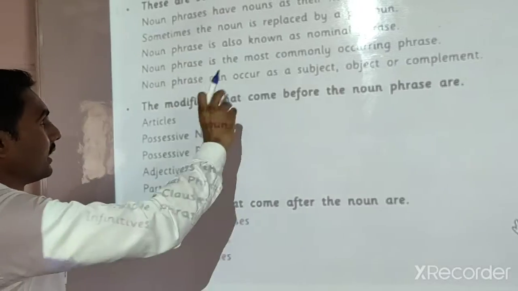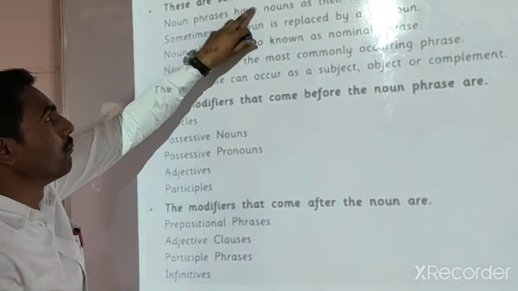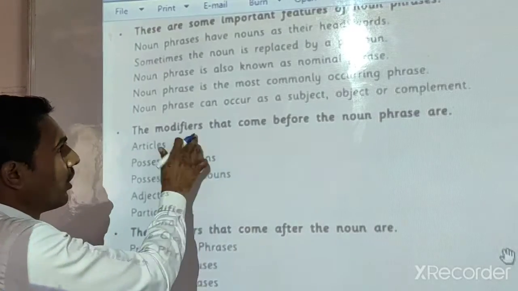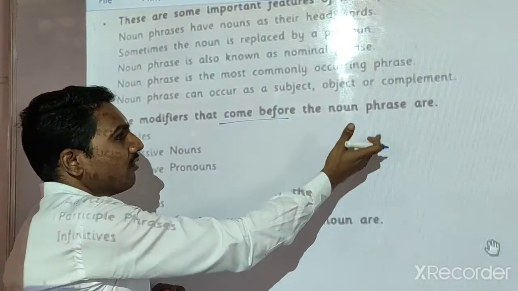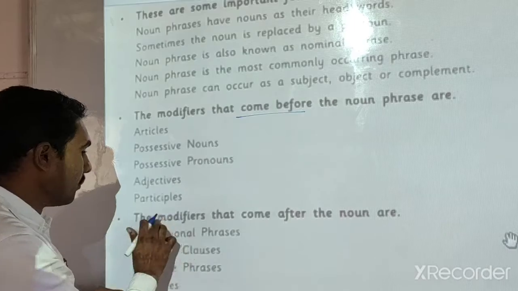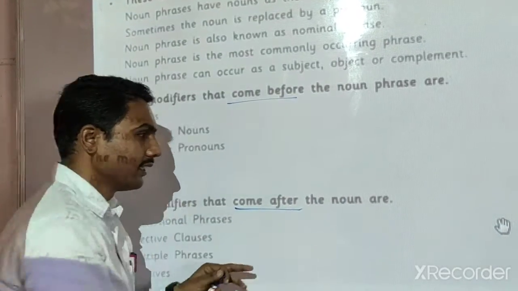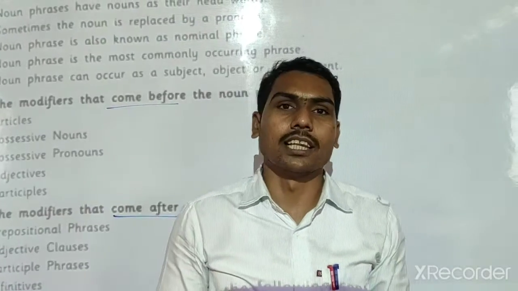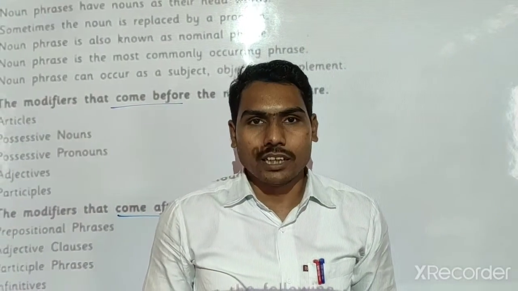In this chapter we saw the important features of noun phrases, then the modifiers that come before the noun, and then the modifiers that come after the noun. In this way we can learn this lesson. The remaining part of this lesson we will see in the next video.